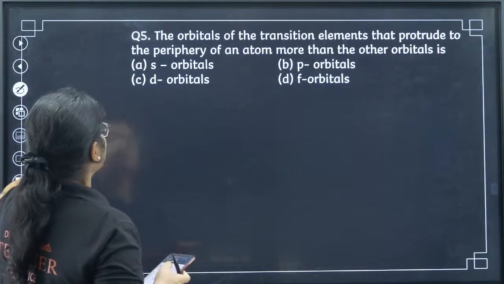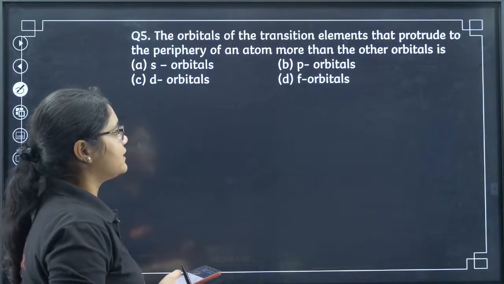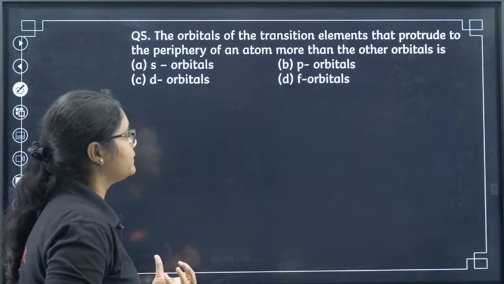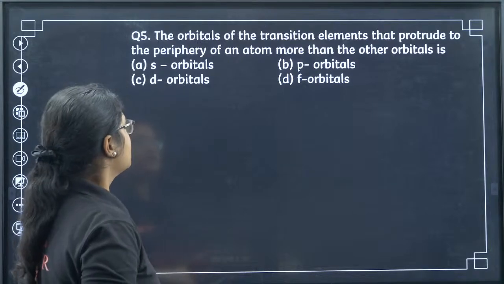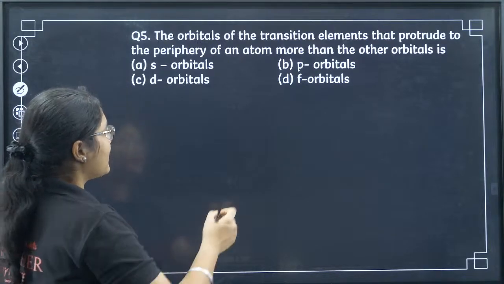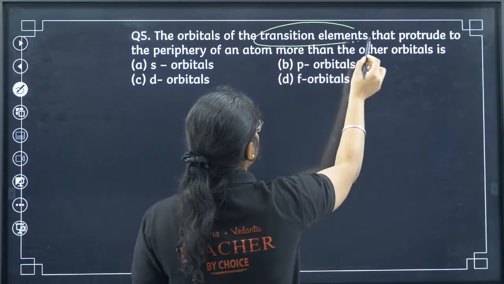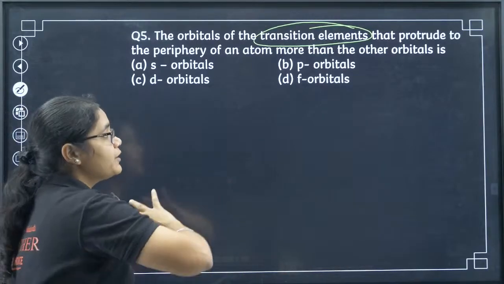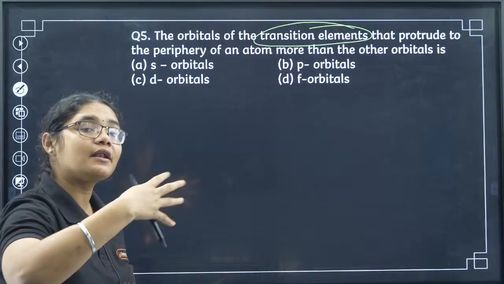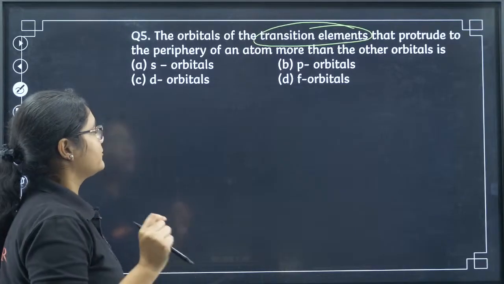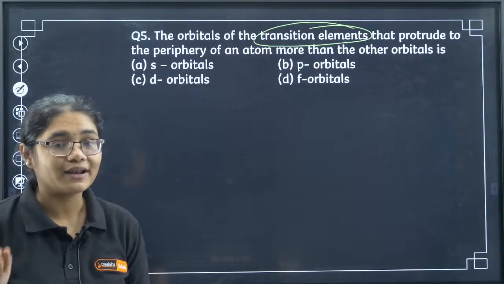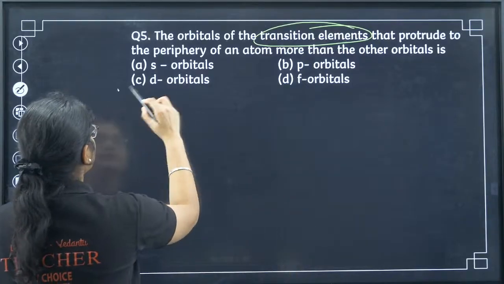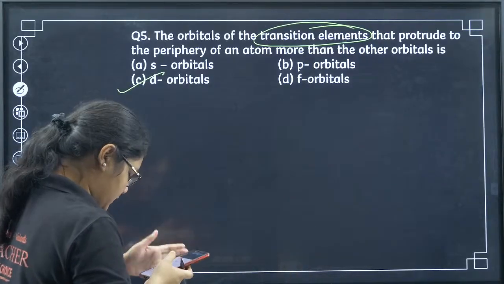Okay. Let's move to the 5th question. The orbitals of the transition elements that protrude to the periphery of an atom more than the other orbitals. So here transition elements are considered. Which orbitals of the transition elements protrude out, or protrude means are far away from the nucleus? S orbital, P orbital, D orbital or F orbital. Okay. So yes, D orbital is the correct answer. All of you are giving it correct.